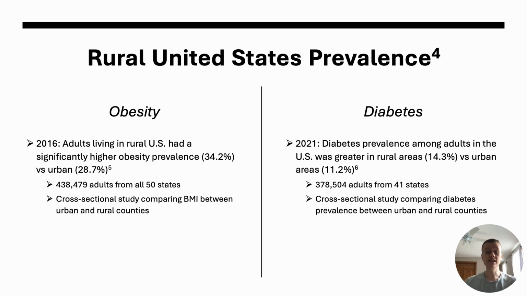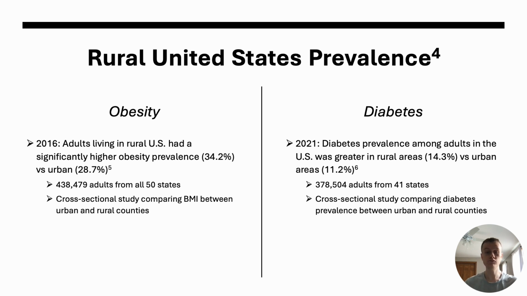Shifting to diabetes, another cross-sectional study, also utilizing data from the behavioral risk factor surveillance system, examined diabetes prevalence across 41 states in the U.S. Findings revealed diabetes prevalence was greater in rural areas at 14.3%, compared to urban ones at 11.2%.